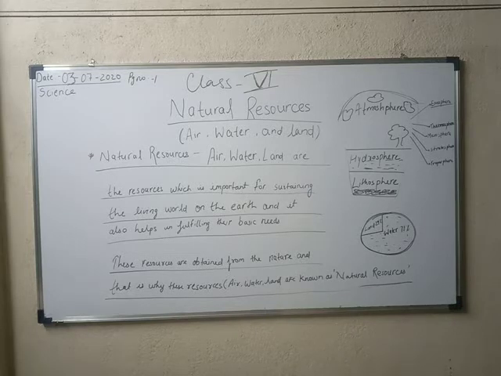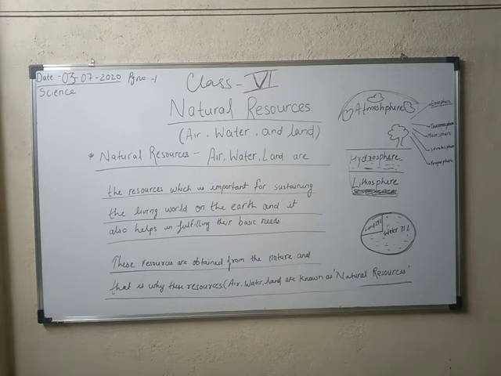Moreover, different living things occupy these three spheres of the earth. All the three spheres together make our earth. These living things and the parts of the lithosphere, hydrosphere and atmosphere which they occupy together are called the biosphere. So what does this line mean? That the atmosphere, hydrosphere and lithosphere together make the biosphere. These spheres have formed on the earth naturally.